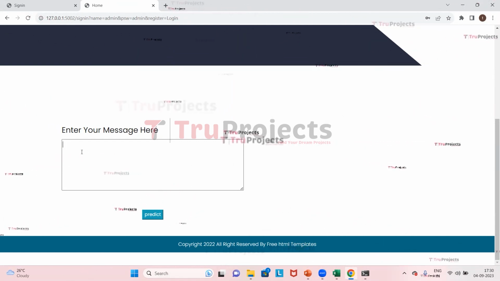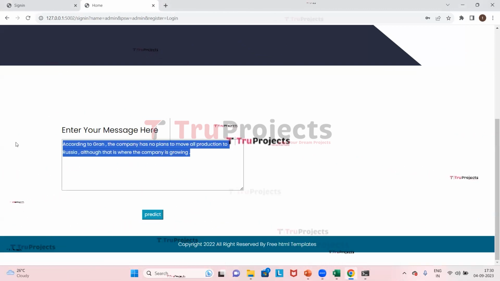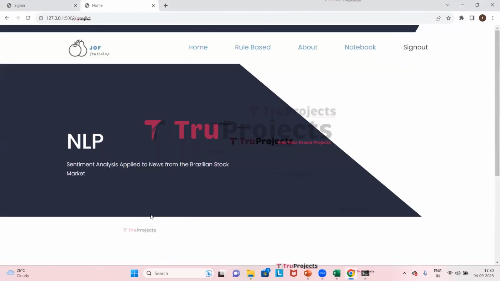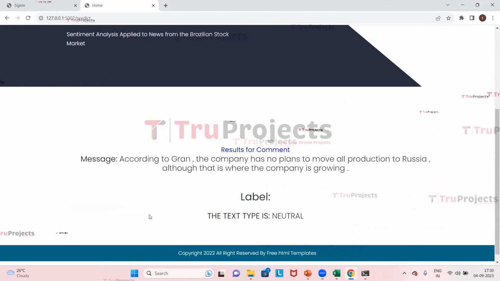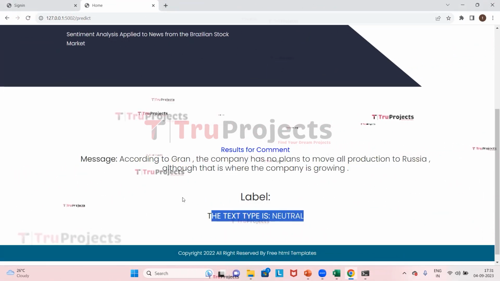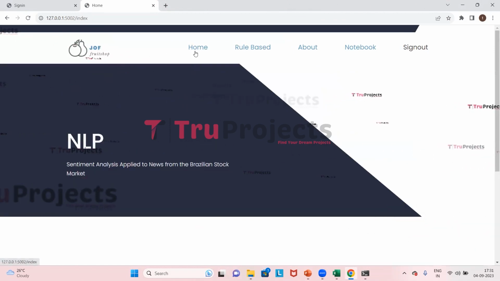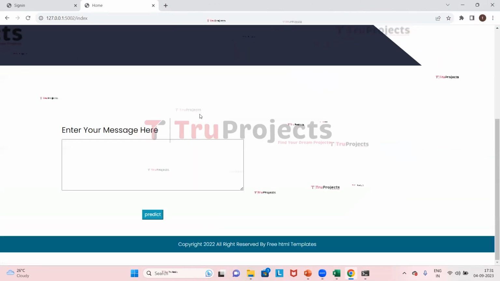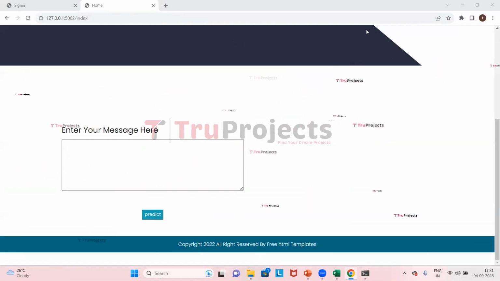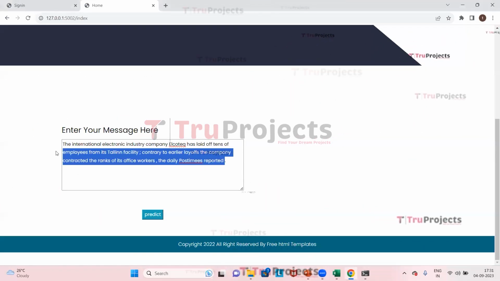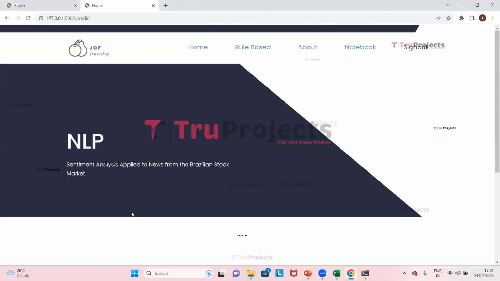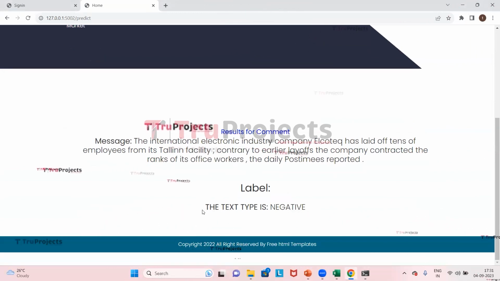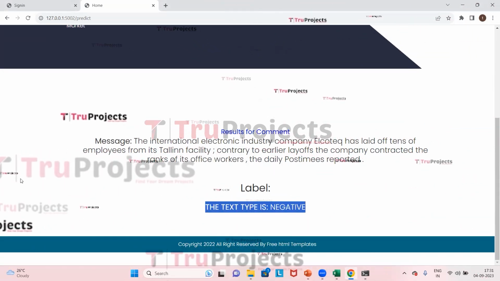So here I will be giving the text. So here I have given the message. Now I will click on predict. For this particular message, it has predicted that the text type is neutral. So we will try with the other case. Here I will give another text. I have given the text and now I will predict it. So for this text, the text type is predicted as negative.